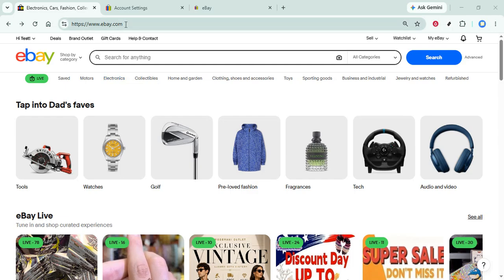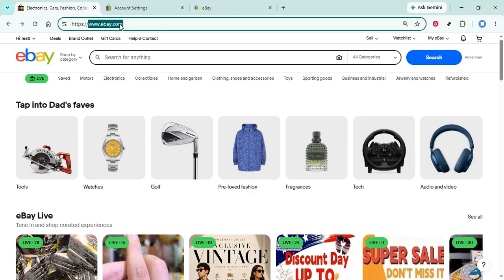First, you'll want to open your preferred web browser and head over to eBay's website by typing in ebay.com. Once the page loads and you're staring at the familiar eBay homepage, you're ready to move on to the next step. It's always a good idea to ensure that you're logged into your account before proceeding, as this will make the process smoother. If you're not already signed in, just click the sign in button and enter your credentials.